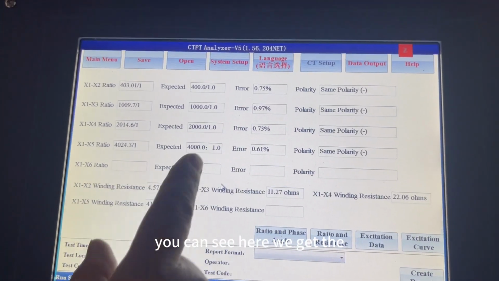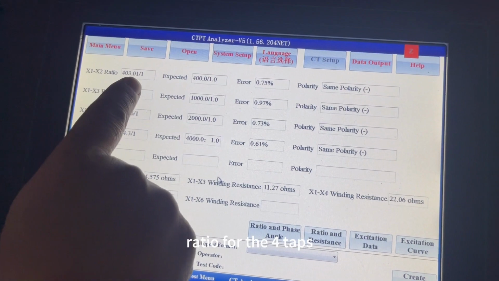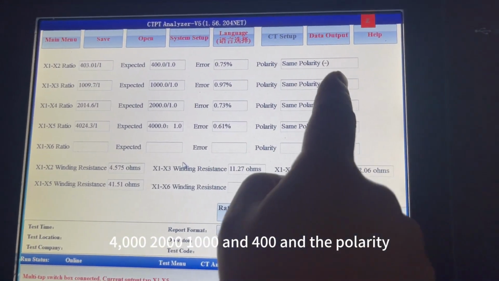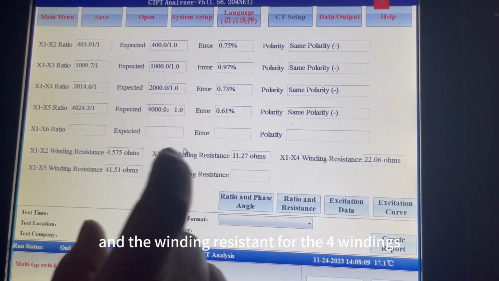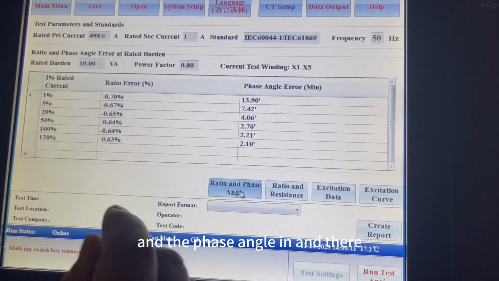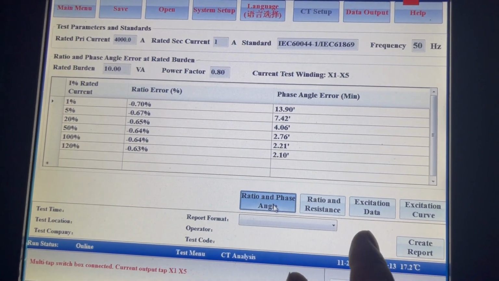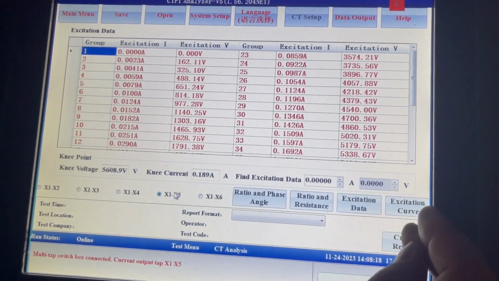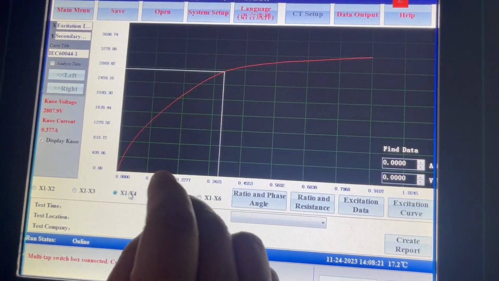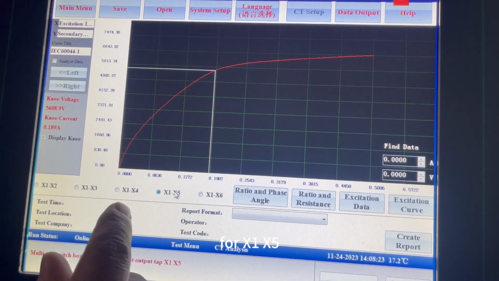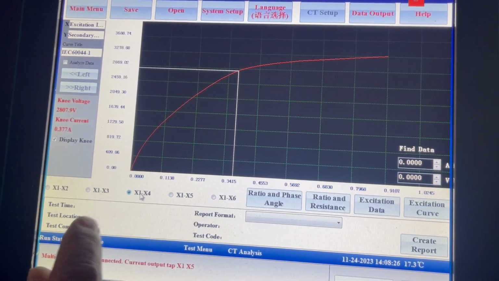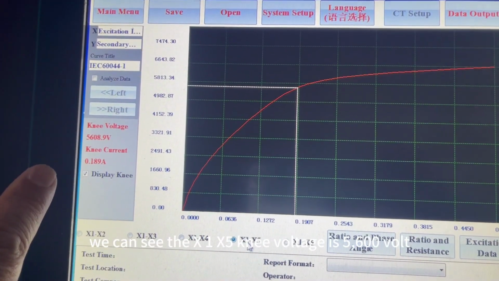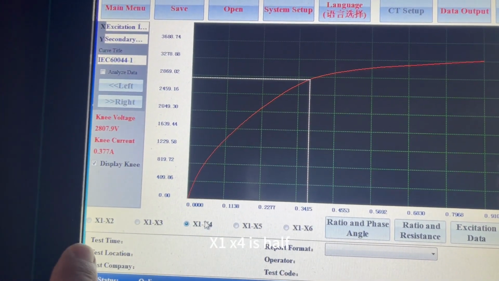You can see here we get the ratio for the 4 taps, 4000, 2000, 1000, and 400, and the polarity, and the winding resistance for the 4 windings, and the phase angle, and also excitation data, excitation curve for X1, X5 and X1, X4. We can see the X1, X5 knee-point voltage is 5600, and X1, X4 is half.